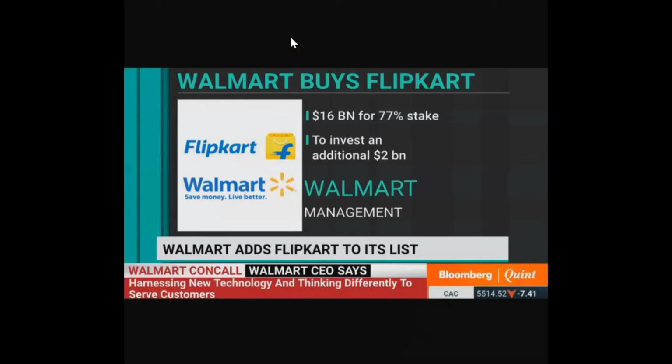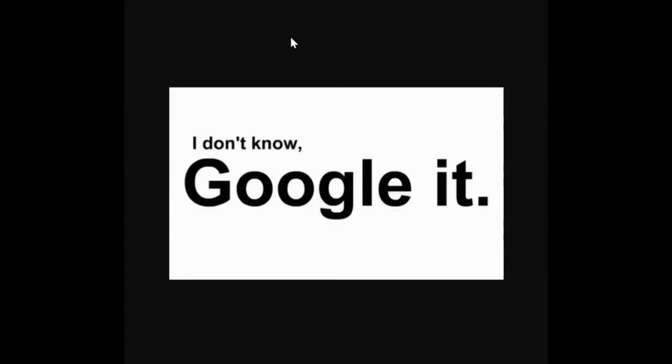Now the branding game goes to a completely next level, where the brand itself becomes a synonym or replaces the word itself. For example, if you want to look up something, you would say, I don't really know, just go forward and Google it. That is how powerful the word Google has become. No one says, I don't know, search it over the web. Everyone just says, I don't know, just Google it. And obviously there are multiple search engines in the market, like Bing and Yahoo search, but no one says, I don't know, Bing it, or Yahoo it. Google has become such a powerful search engine that today it has completely become a verb.